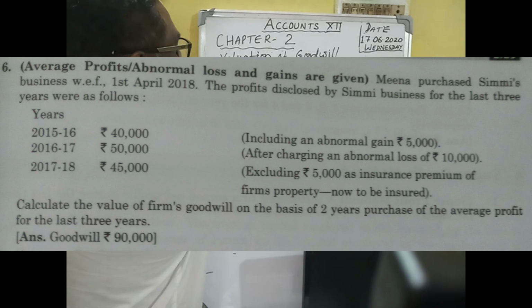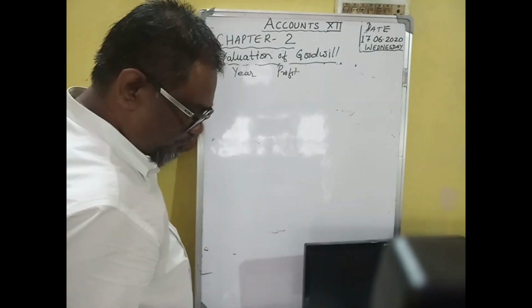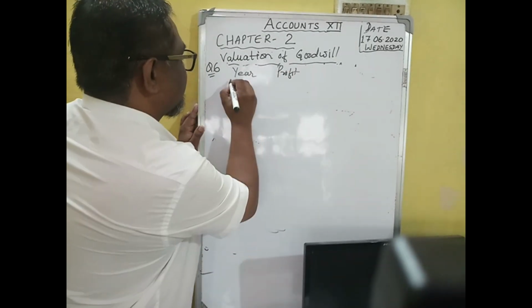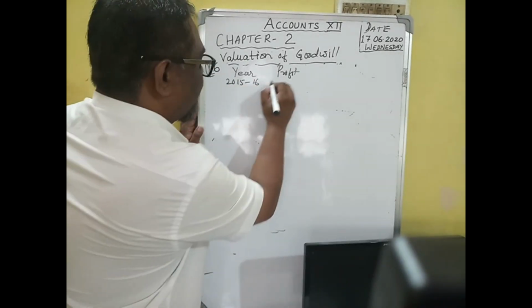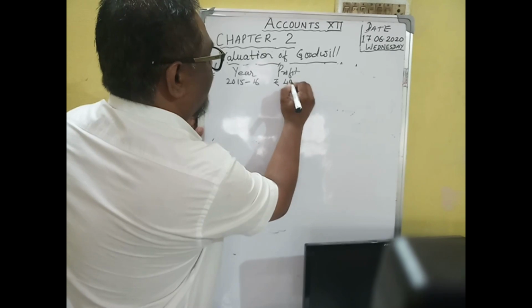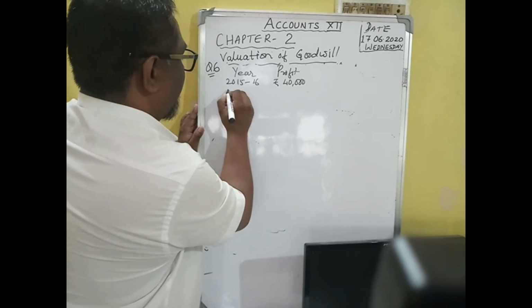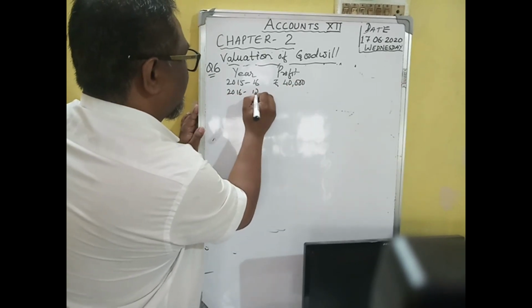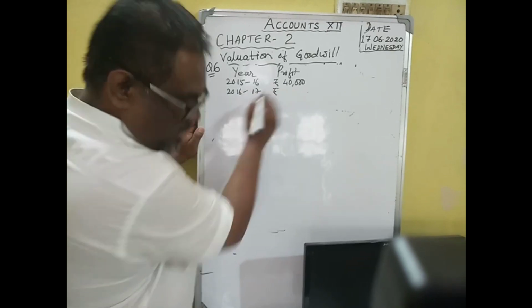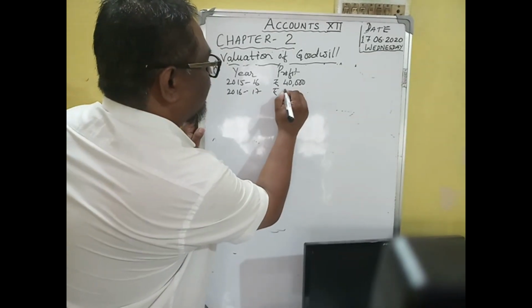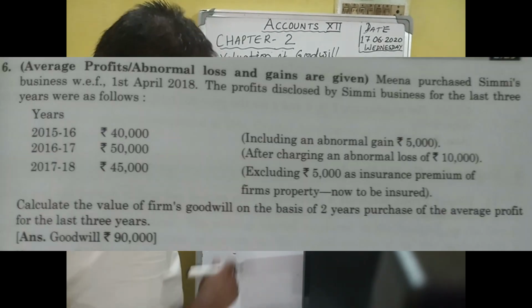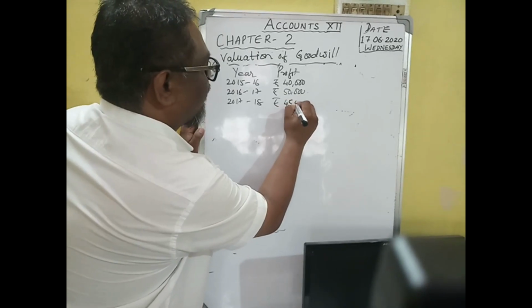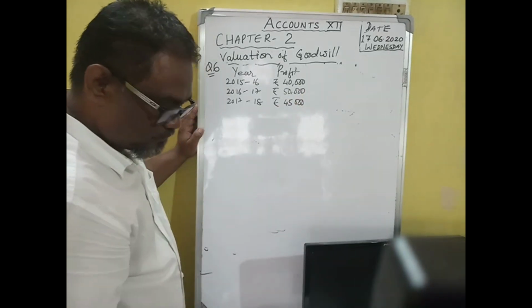Here profit is given. For 2015-16 the profit is rupees 40,000, for 2016-17 the profit is 50,000, and for 2017-18 the profit is 45,000.